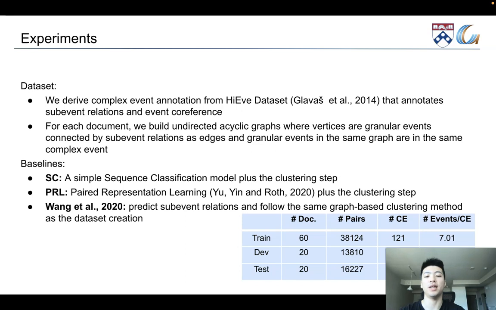Since our complex event annotation is derived from the Haoyu dataset, which annotates sub-event relations, we also compare our model with Wang's joint constraint learning framework for extracting temporal coreference and sub-event relations, plus the clustering step. We use agglomerative clustering for the first two baselines that directly identify complex events, and for the third baseline, which extracts sub-event relations, we follow the same graph-based clustering method as building the dataset.